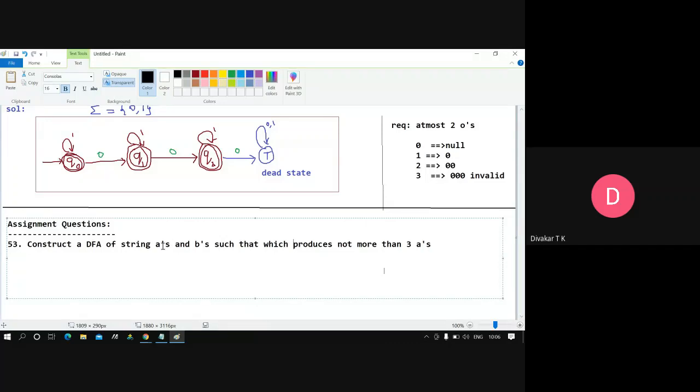Change it to more than 2 A's. Similarly, I'll copy the same thing here and make it 54. Copy the assignment problem, guys. Instead of 2 A's, I'll make it 2 B's now.